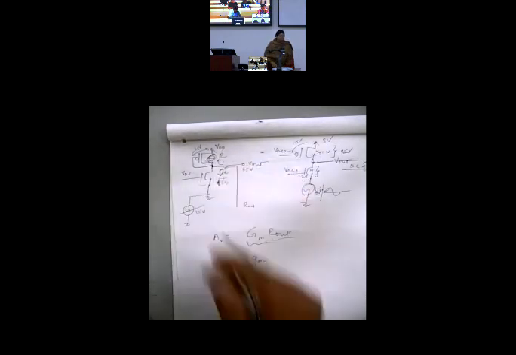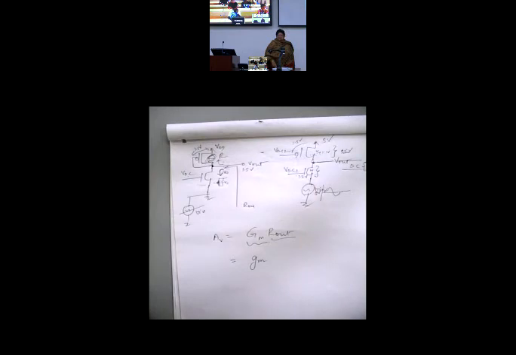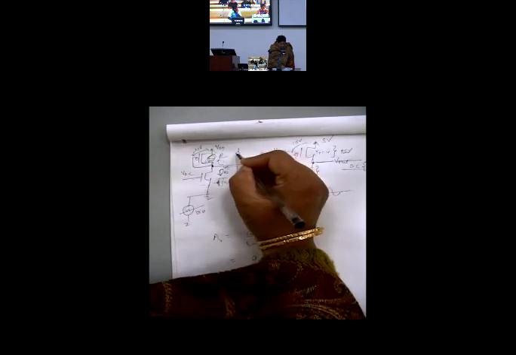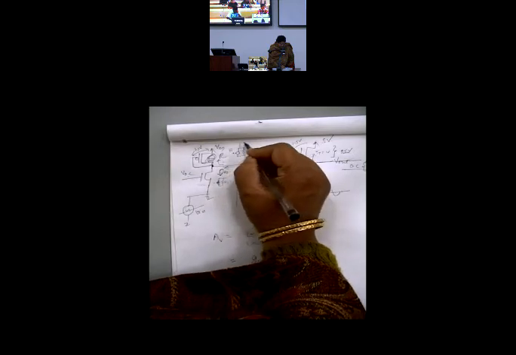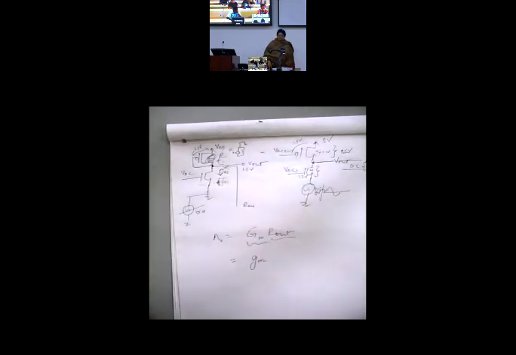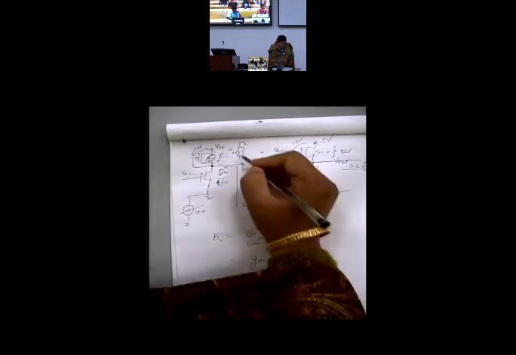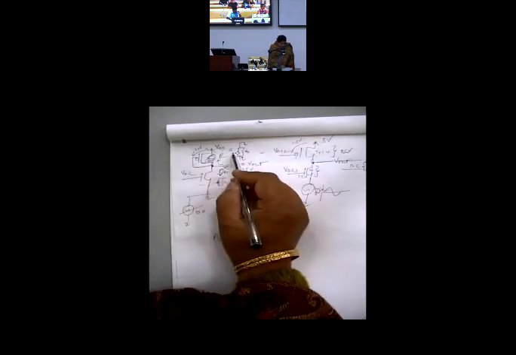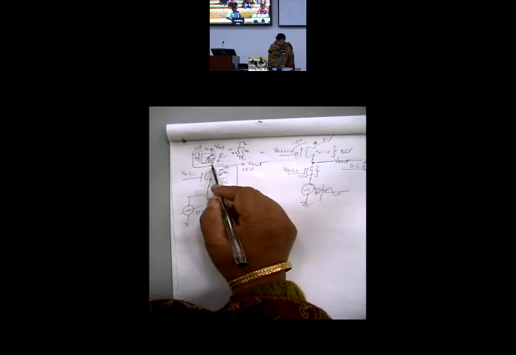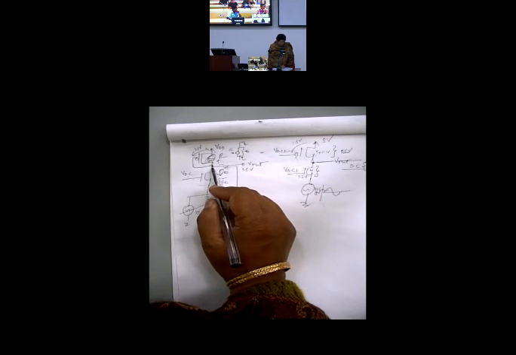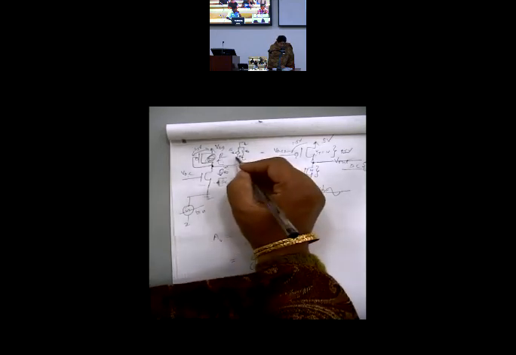What is the up component? Again, do the same thing. I am doing it for the first time and the last time. This is gate and this is AC ground. Remember, VDD is AC ground. You are looking from this point onwards. This is RO. Now this node is connected to this node. What is this? Source. No, sorry, drain. This is drain.